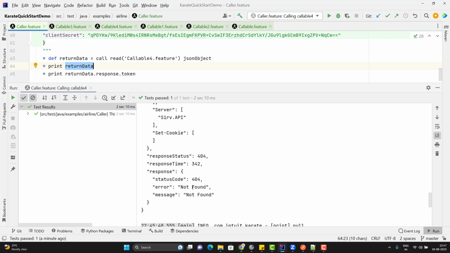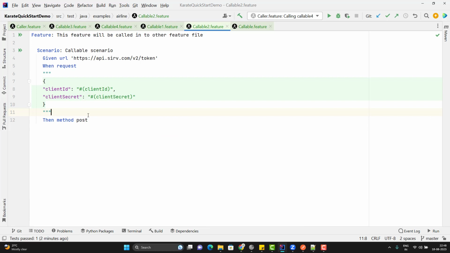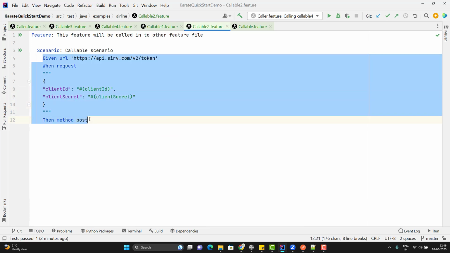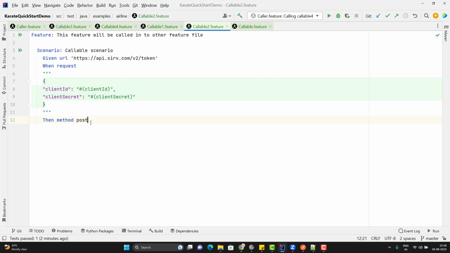So please note here, if you are calling a feature file which consists of multiple scenarios, then all the response variables will be replaced by the output of the last scenario. Let's understand the same point again. In the callable2.feature file, we are calling one API. Suppose I want to call another API as well, and I write some statement again. So when you call this callable2.feature file, two API calls will be made and the final output will be the values given by the second call, because it will not give the response of all the individual APIs.